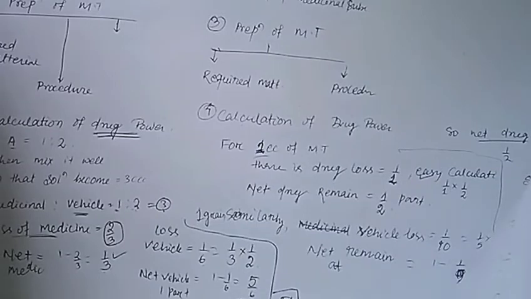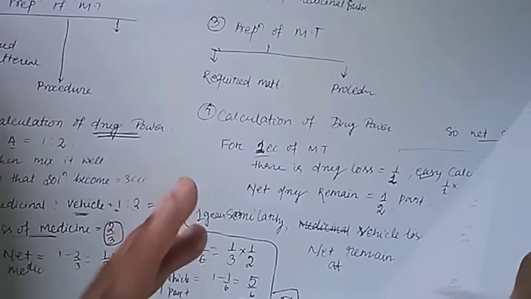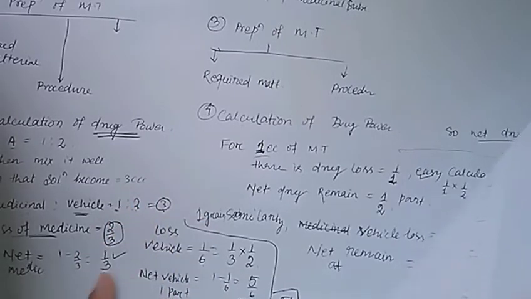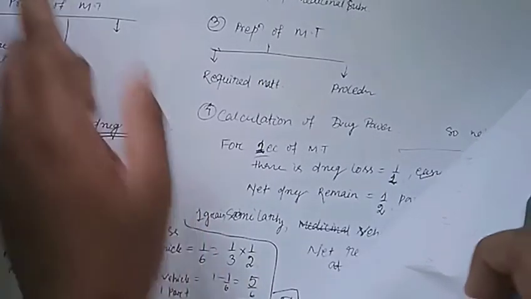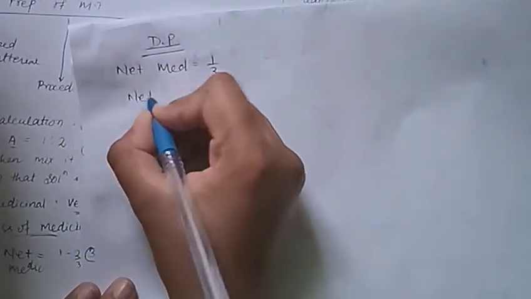Because in this we add 2 volume. Why in this part do we not multiply by 2 cc or 2 only, and calculate on the basis of 1 cc? All things have one reason, because of the less juicy character. So net medicinal substance is equal to 1/3 and net vehicle is equal to